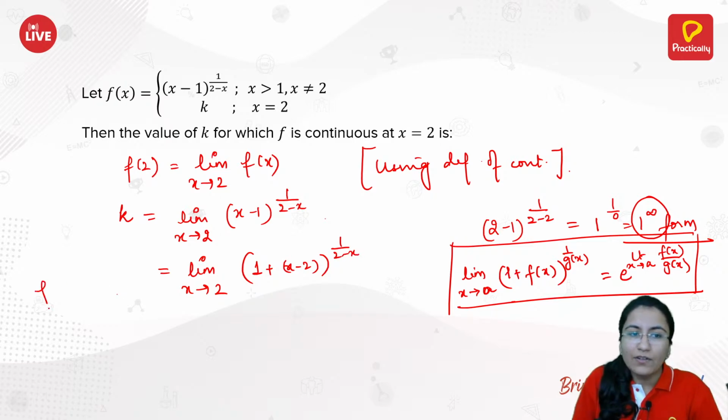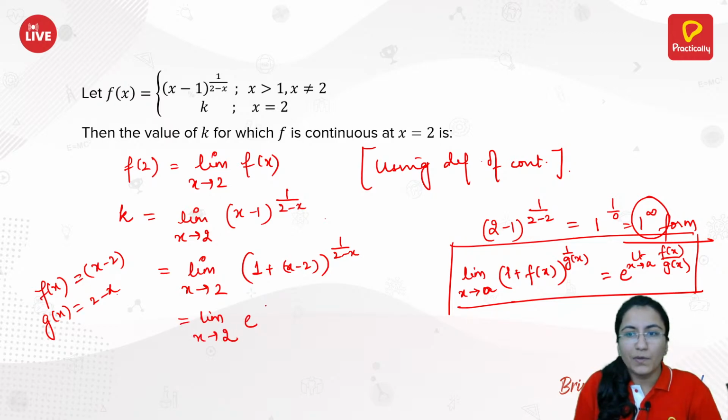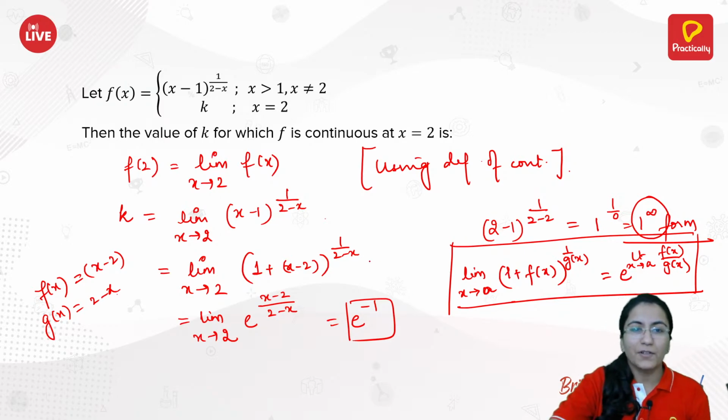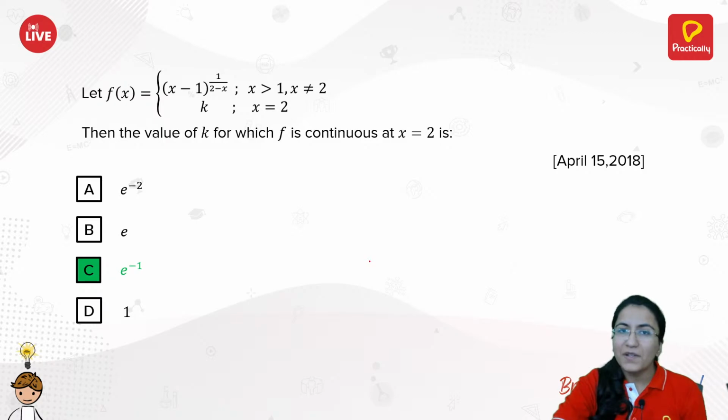So that implies your f of x here is x minus 2 and your g of x here is 2 minus x. So this would be equal to limit x approaches 2 e raised to power f of x divided by g of x, that is x minus 2 divided by 2 minus x, that is e raised to power minus 1, right? The x minus 2 and 2 minus x would cancel out. You will have just 1 over minus 1. So e raised to power minus 1 is the answer for this particular question. We have k value equal to e raised to power minus 1.